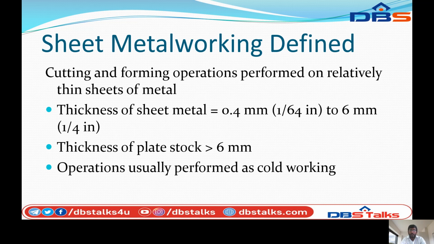Thickness of the plate stock is greater than 6 mm. Operations are usually performed as cold working. So sheet metal working means working on a thin sheet of metal, where the thickness of the sheet metal is 0.4 to 6 mm, in inches 1/64 inch to 1/4 inch. The thickness of the plate stock is greater than 6 mm. So sheet metal operations are performed as a cold working process.